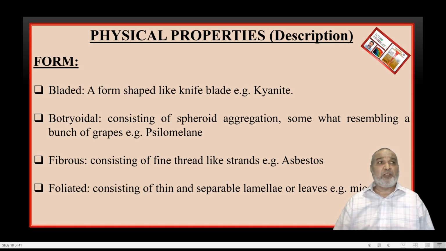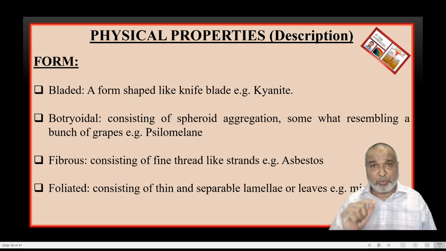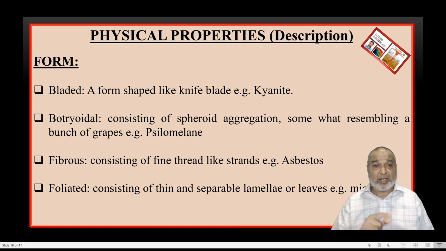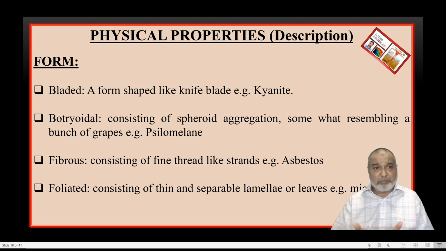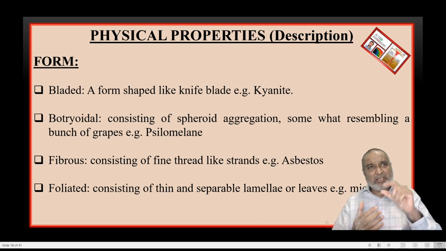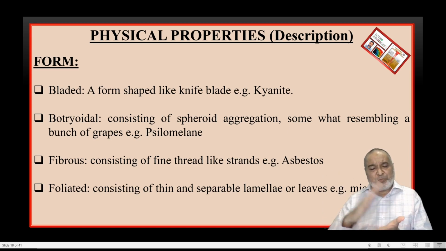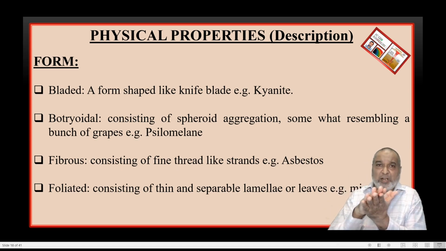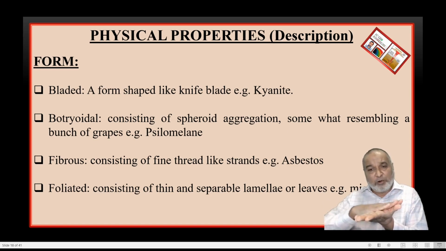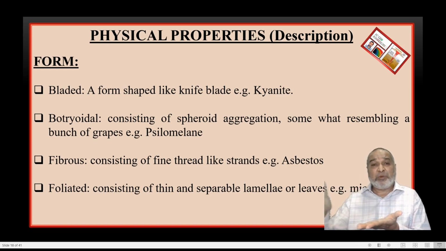Next one, foliated form. This is again a diagnostic property of the mineral mica. Mica shows big sheets, 5 meters, 7 meters, 10 meters big, and India is the number one producer of mica. It is like a 100-page book, where each page you can easily separate one by one. In mica, a number of sheets are arranged parallel to one another, parallel to the horizontal surface, and along this you can easily separate out the sheets.